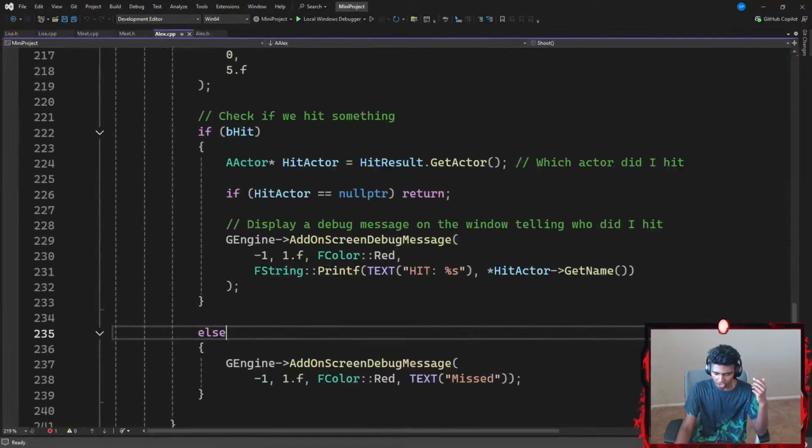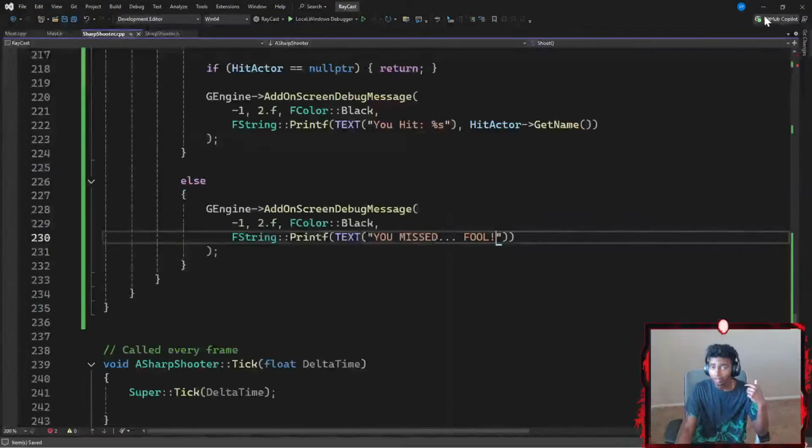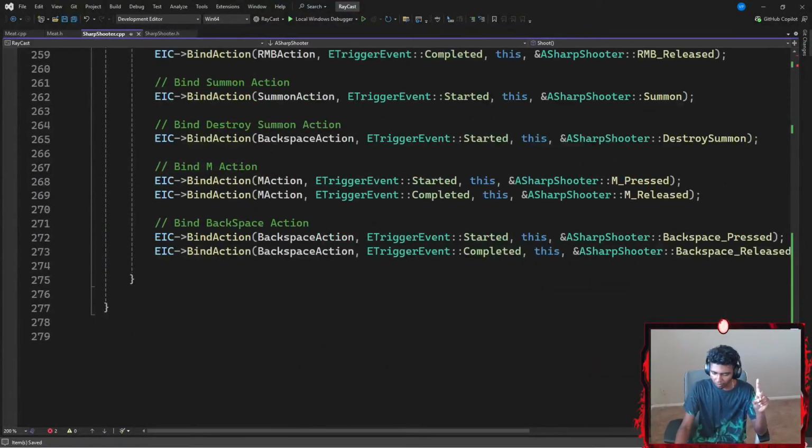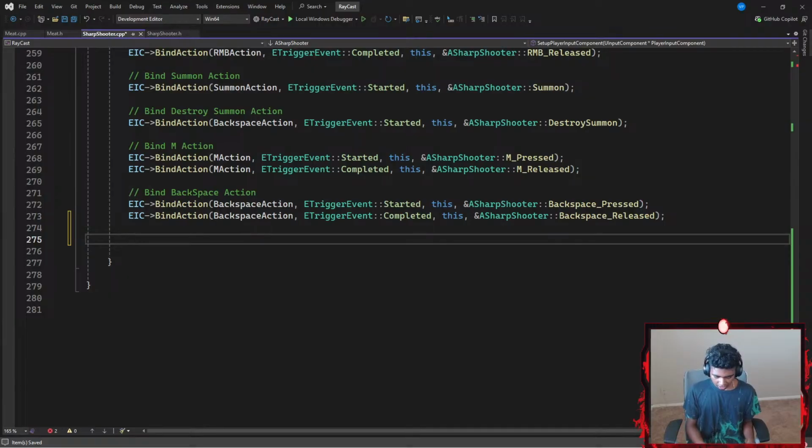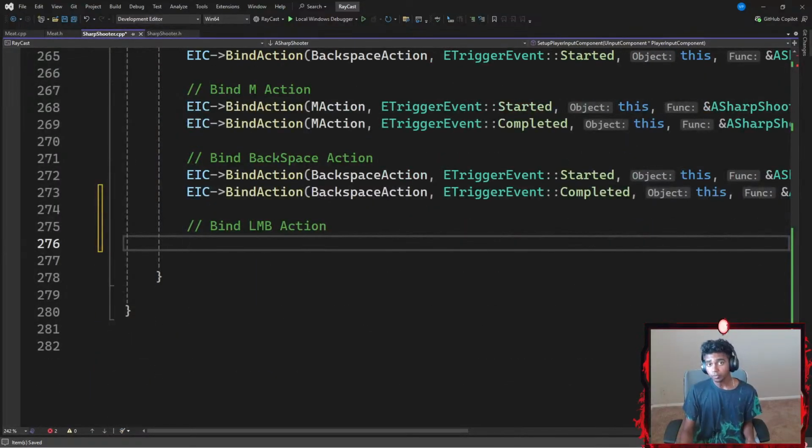Actually, not completely, because I do gotta go ahead and do my binding and all that. But that's a piece of cake. So now for my binding, I'm gonna firstly go ahead and add a comment that says something like bind the LMB function. So I'm gonna go with something like bind LMB action. In order to bind my LMB action, I'm gonna go with EnhancedInputComponent that points towards my BindAction function. What up, guys? Let's go with something like BindAction function, which requires a few parameters. The first parameter is going to be my action name, which in this case is going to be LMBAction.